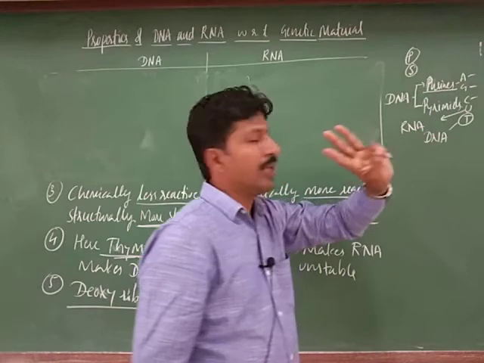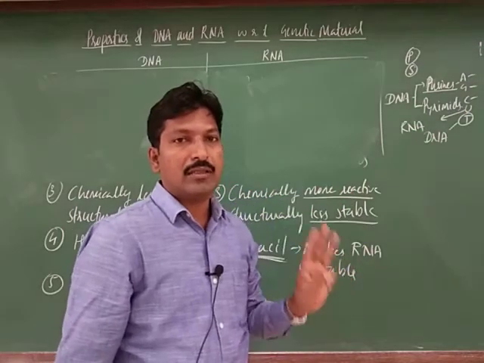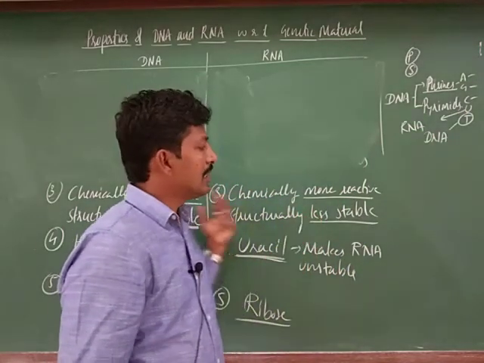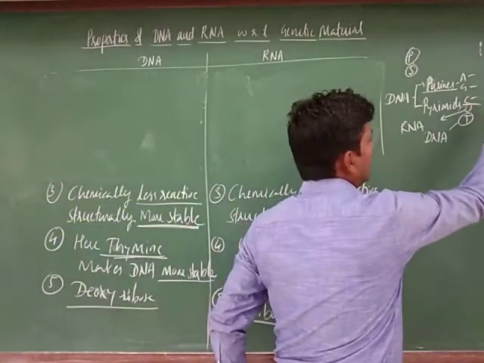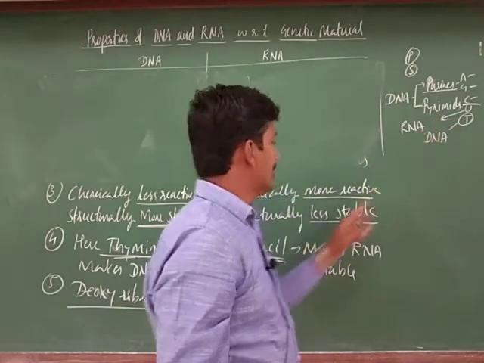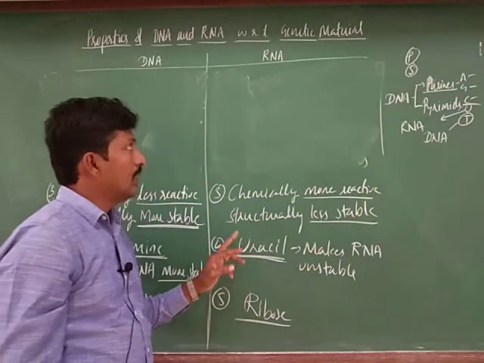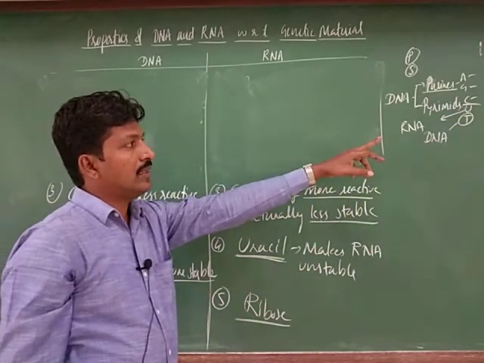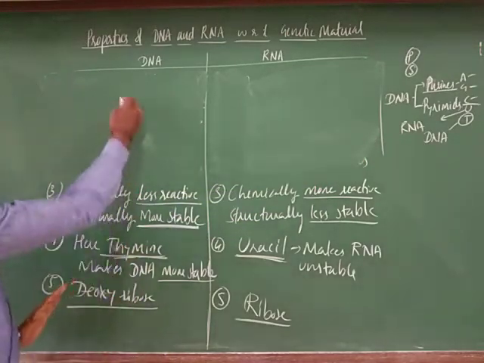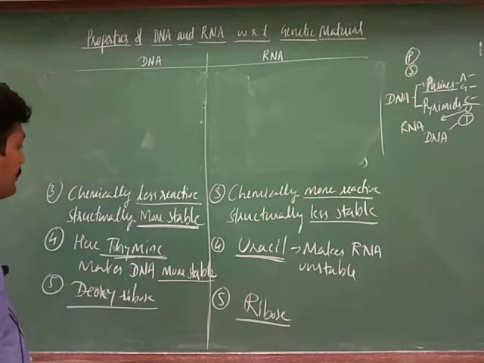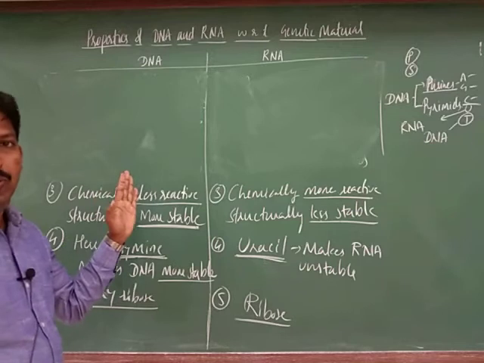There are three types of pyrimidines: two are present in each, and cytosine is common. Uracil is present in RNA, and thymine is present in DNA. Due to this difference only, DNA becomes more stable.